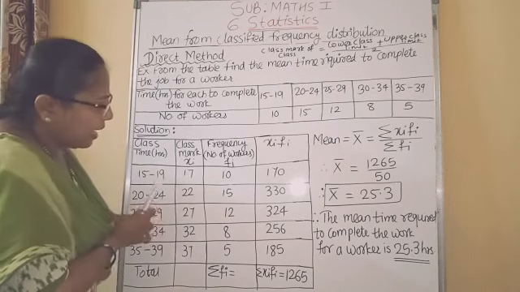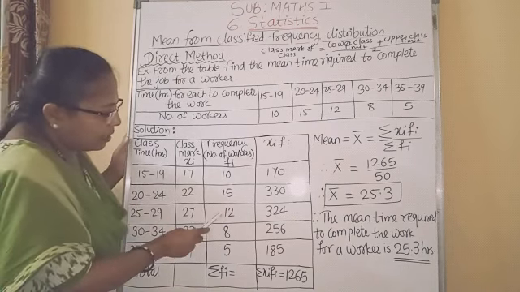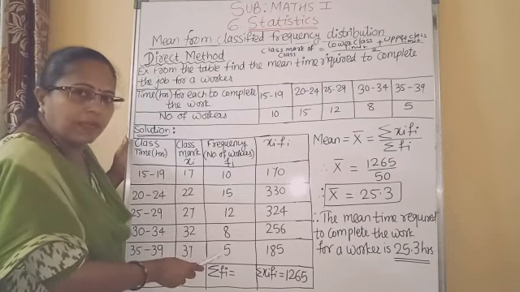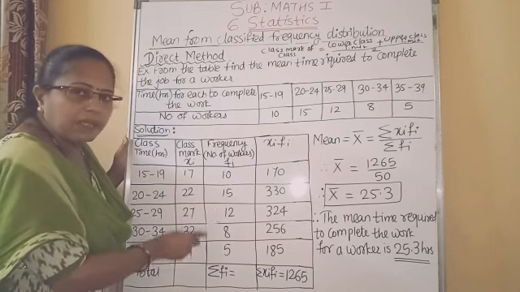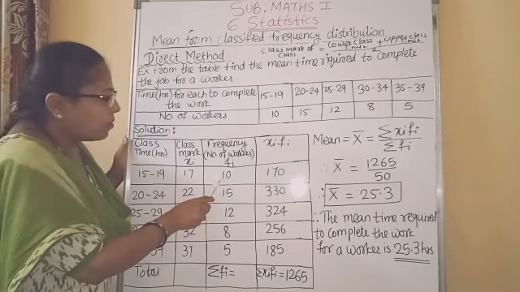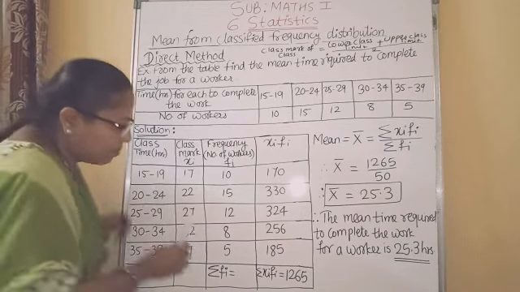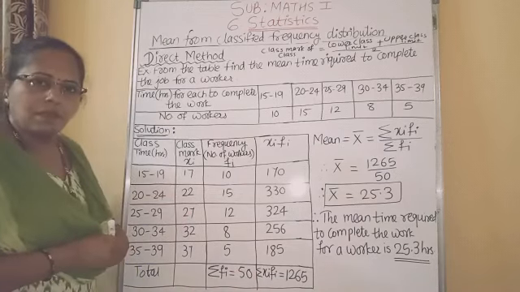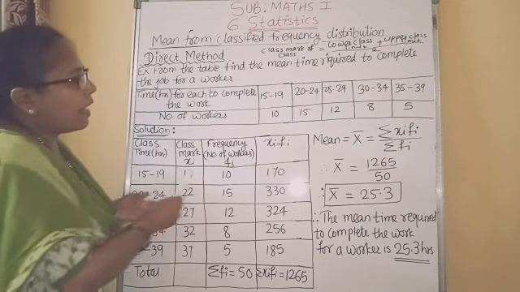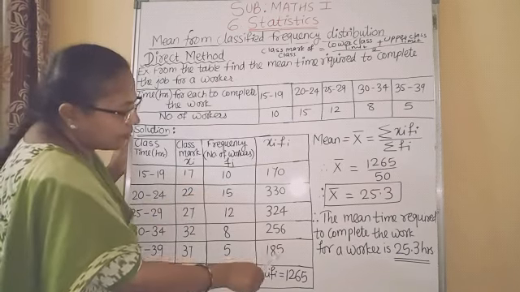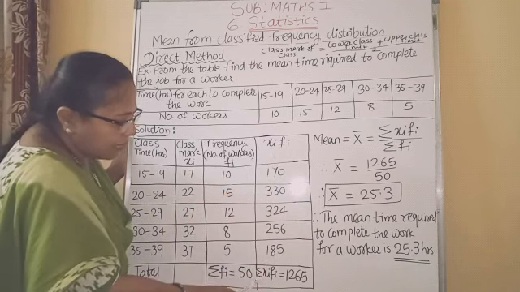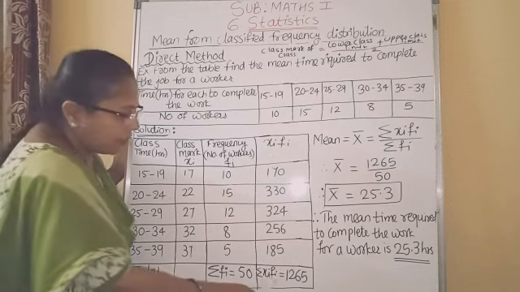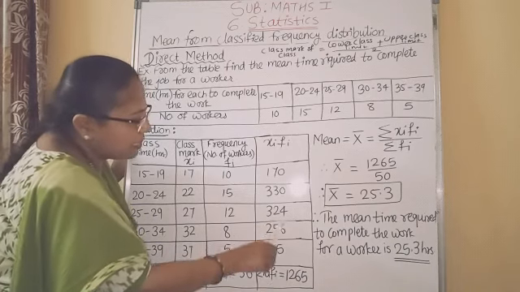Now let's add this. We will do easy addition. 12 plus 8, 20. 15 plus 5, 20. So 20 plus 20, 40. 40 plus 10, 50. So sigma Fi is equal to 50. Then you have to add all these products. This addition is denoted as sigma Xi into Fi is equal to, if you add these, you will get the answer